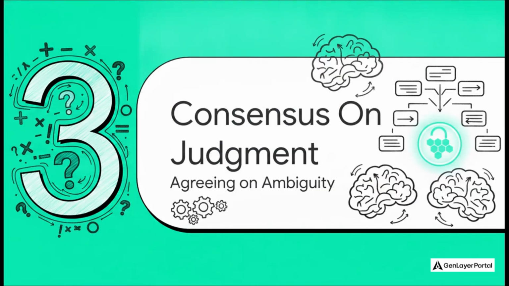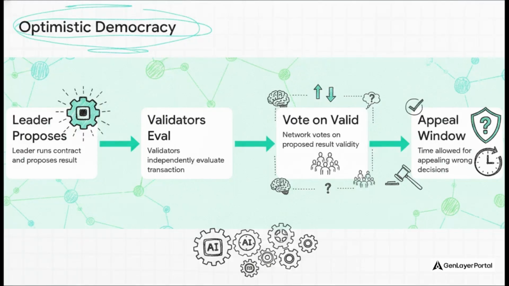Moving right along to Section 3, reaching consensus on judgment. So here's the million-dollar question. If you ask a math question, everyone gets the same answer. But AI models, they interpret things differently. So how in the world do we reach consensus? GenLayer solves this with a super unique mechanism called optimistic democracy consensus.